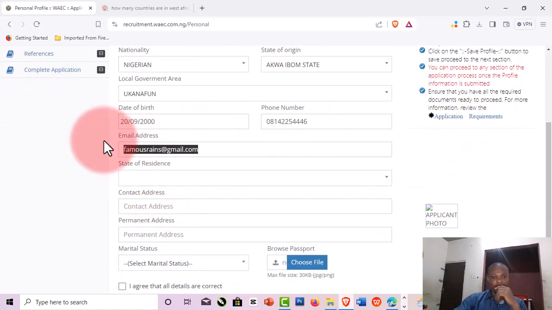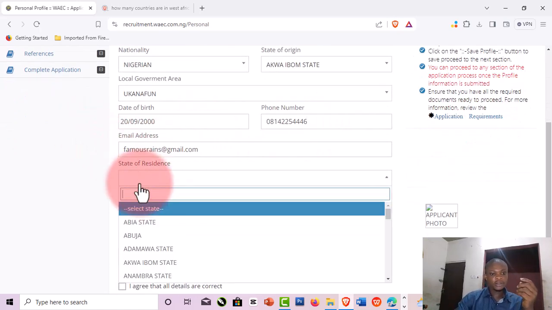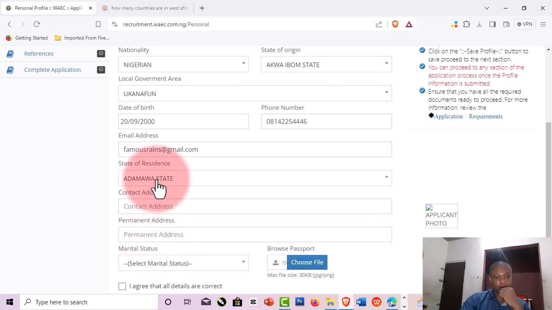Then my email is already here because I signed up with it. Then my state of residence, I'm still here in Akwa Ibom State. Then your address, for security reasons, I'm going to type anything right here. But for those of you that know me, you should know the right thing to do.